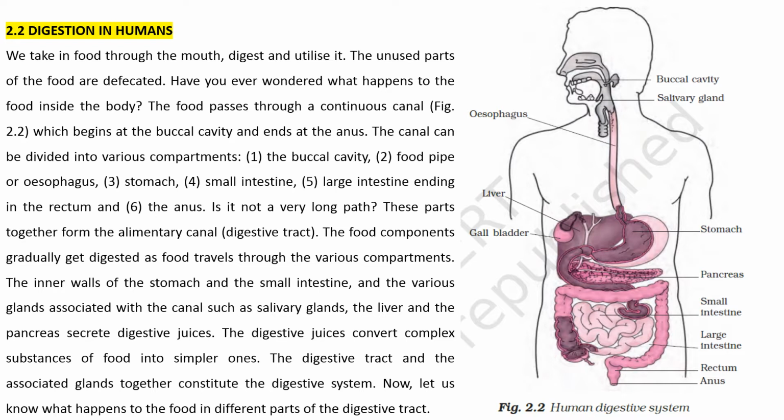The food components gradually get digested as food travels through the various compartments. The inner walls of the stomach and the small intestine, and the various glands associated with the canal, such as salivary glands, the liver and the pancreas, secrete digestive juices. The digestive juices convert complex substances of food into simpler ones. The digestive tract and the associated glands together constitute the digestive system. Now, let us know what happens to the food in different parts of the digestive tract.